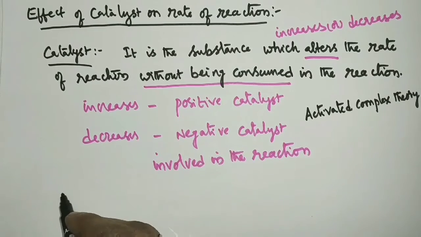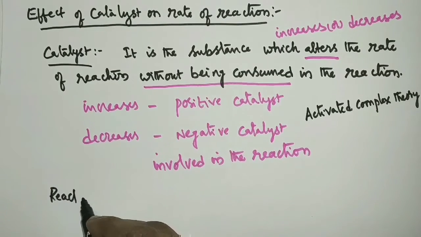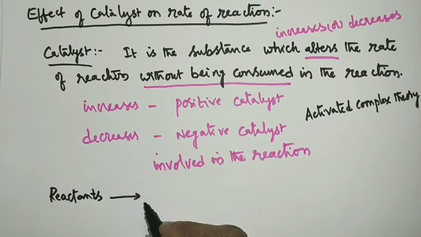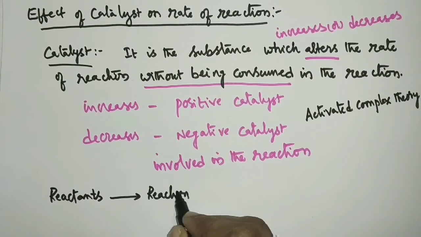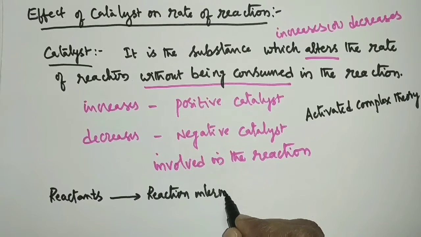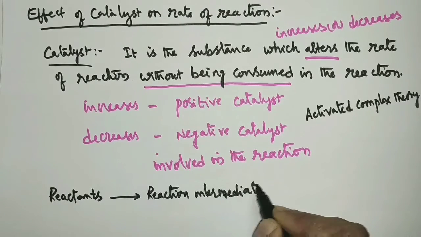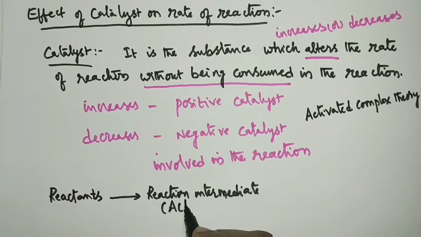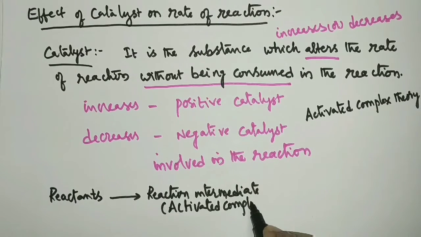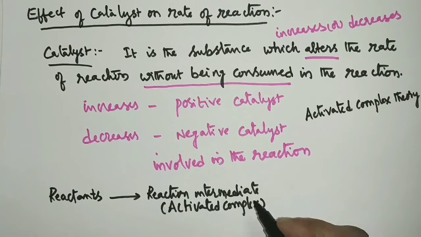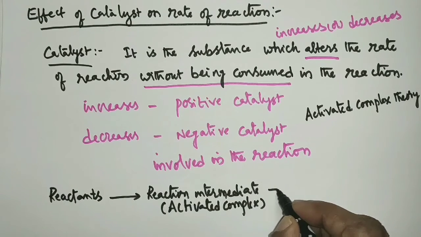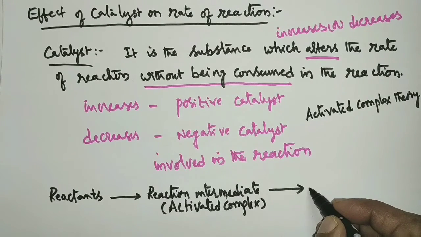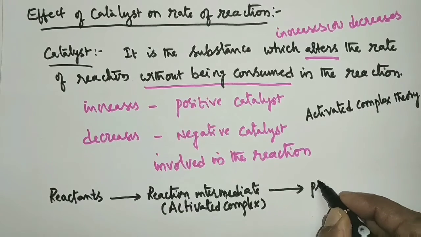As per this theory, reactant molecules must collide with each other to give a reaction intermediate which is called the activated complex, which is highly unstable and breaks up into products.